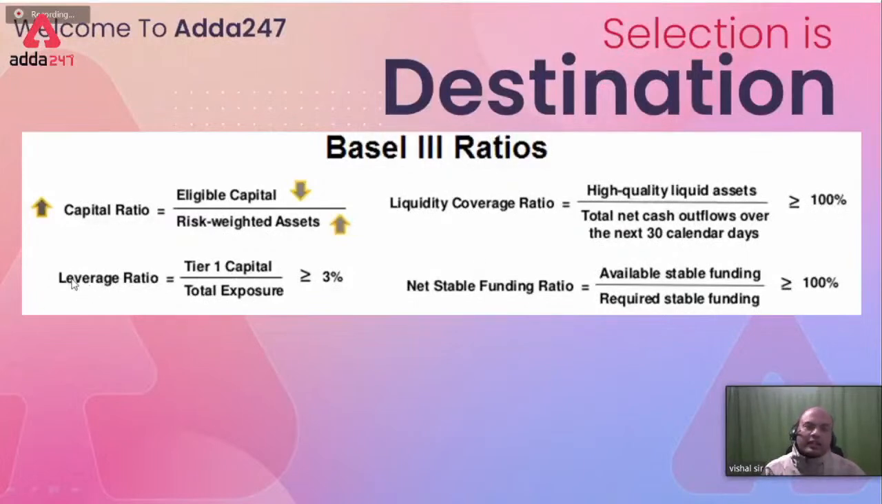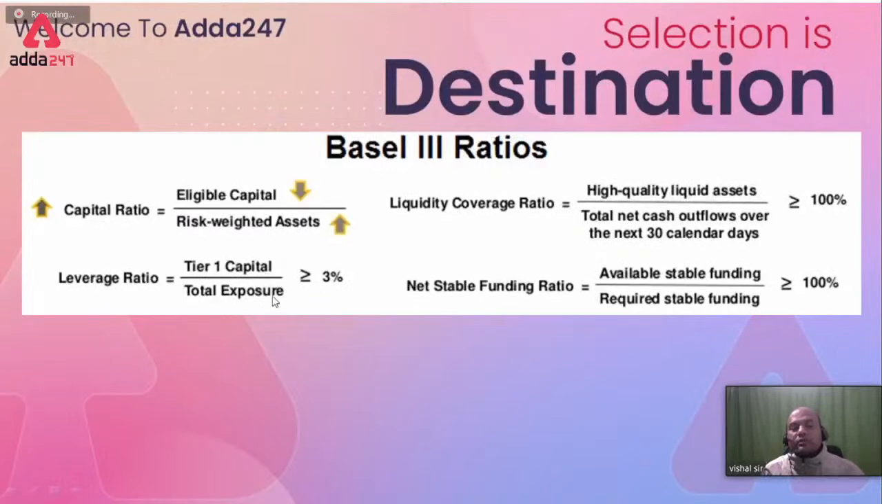Then leverage ratio. Leverage ratio equals tier 1 capital upon total exposure. See here, what did I say about shares? If I am having the shares, tier 1 capital is what? Free capital. Free capital means what? Shares mainly. In tier 1 capital, there are various elements, but the main element is equity, which covers almost 80%. That is equity. So tier 1 capital upon total exposure.